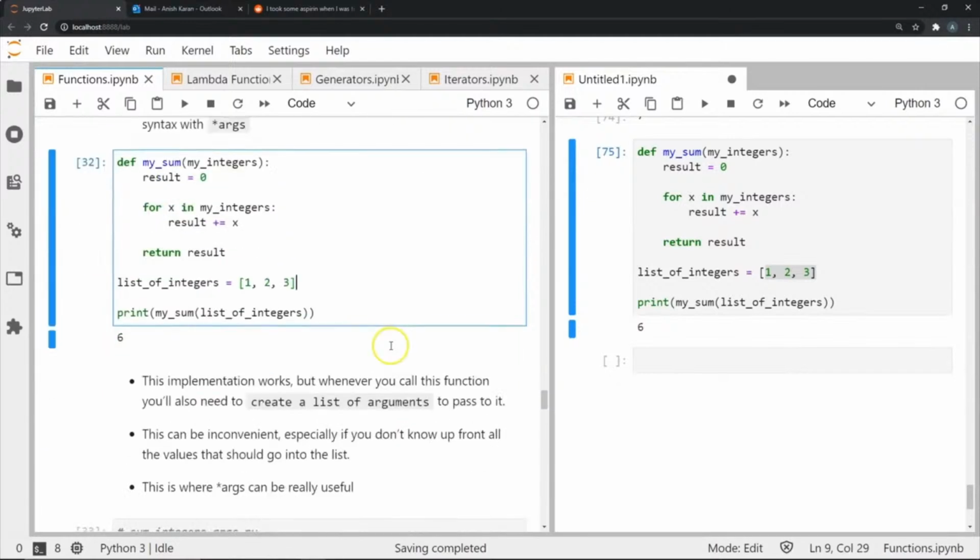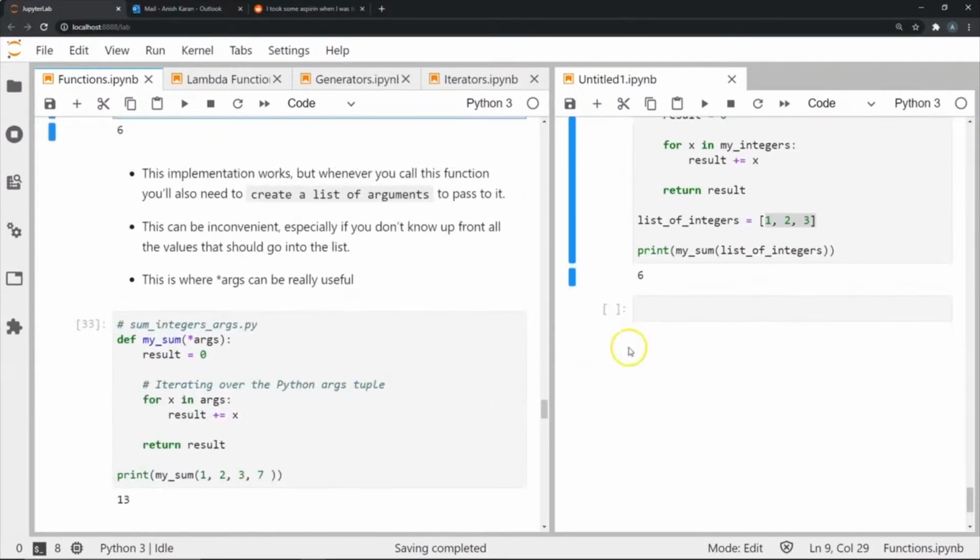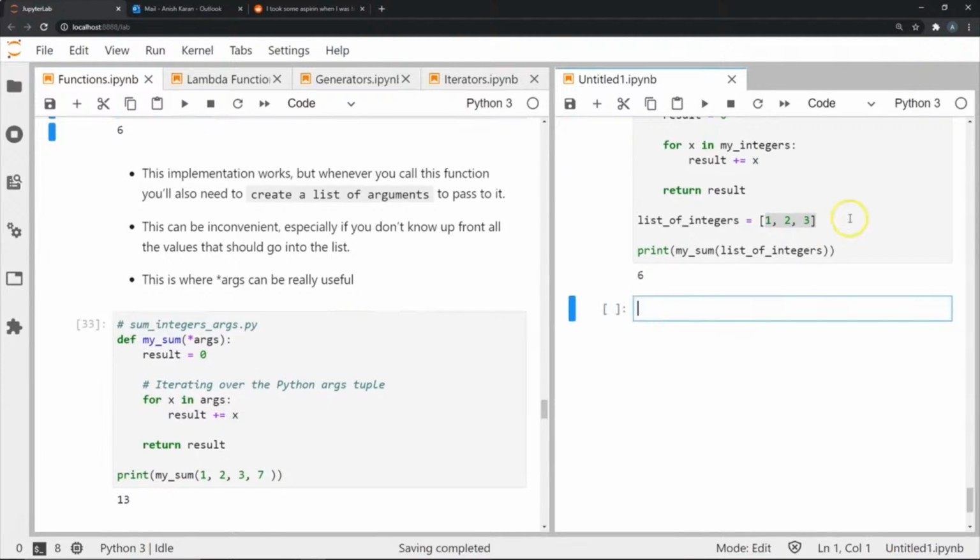What we use here is a specific way of passing keywords, and we do it like this. So I say def my_name, and I use an asterisk. Now I give it any name. This can be args, this can be integers. It doesn't really matter what this is, but the key is the asterisk here, and this tells us that whatever we pass here, we're supposed to create an iterable out of this, and then we can perform whatever task we want.